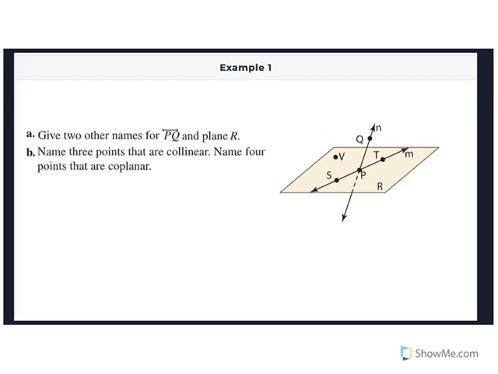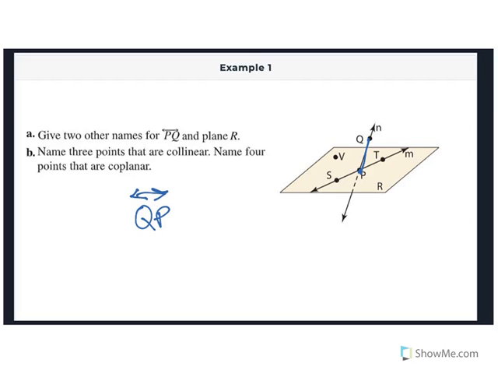So we need to give two other names for this. This is line PQ, because it's got the little arrows on top, so line PQ, and plane R. Now, how can we name this plane with one letter? Because this R out here isn't a point, it's saying that's the name of the plane. Where's line PQ? Well, here's the P and here's the Q, so that must be line PQ. How else could we name it? Well, we could name it backwards. We could name it QP.